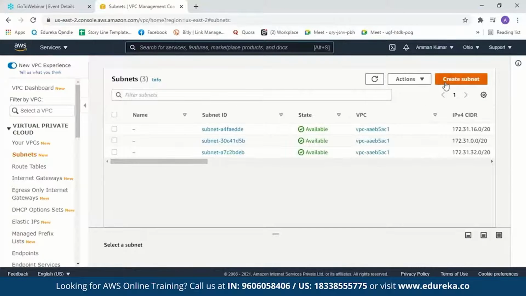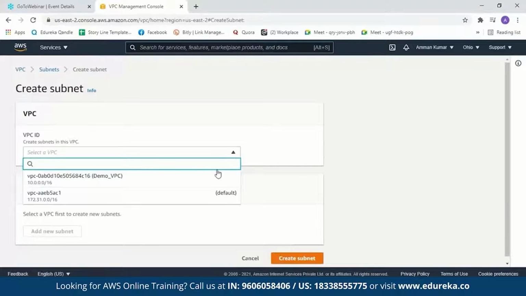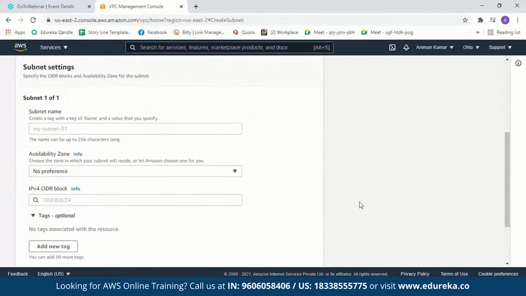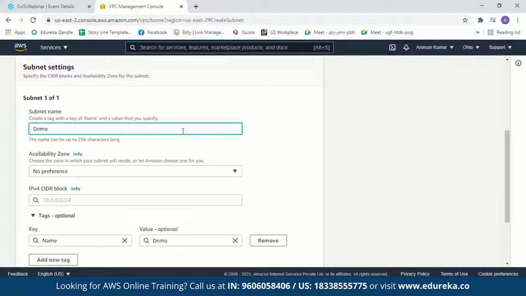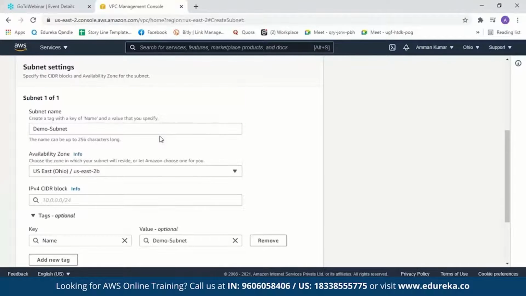So now let us create a new subnet. We have to select a VPC from here. This is our VPC. Next we'll come down and name the subnet. Let us name it demo subnet. Now we have to select an availability zone. We have three availability zones in Ohio. We'll just select one of these. Now we also have to mention our IPv4 CIDR block for our subnet.